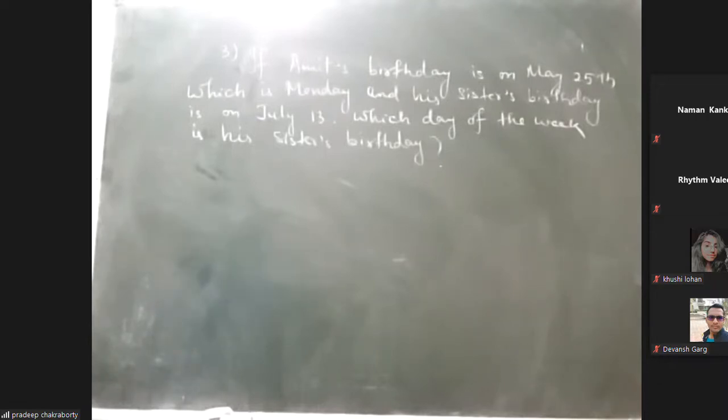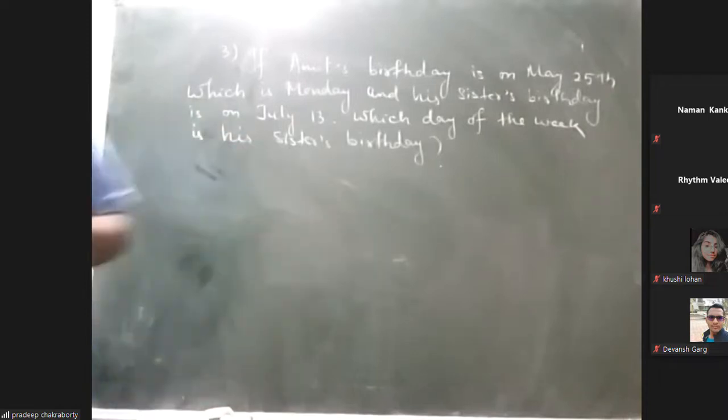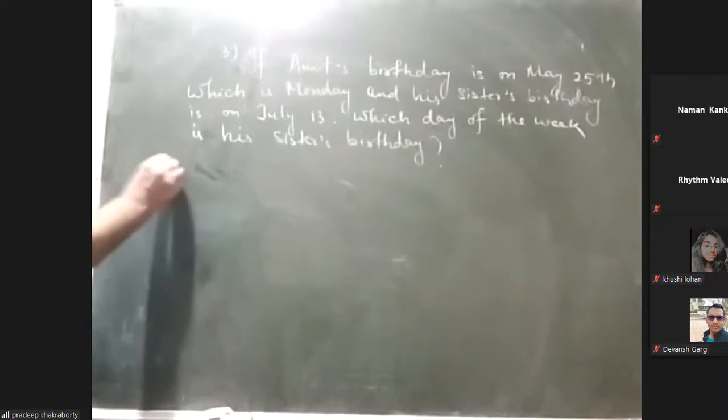Okay, so that is the question. Amit's birthday is on May 25th, which is Monday, and his sister's birthday is on July 13th. So the question is which day July 13th was. We'll start the solution.